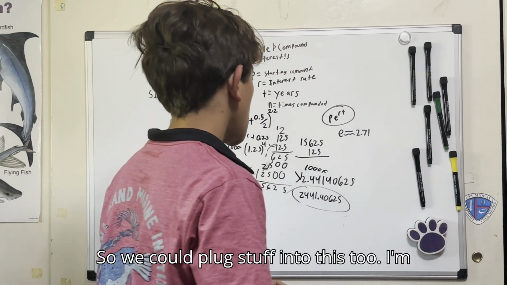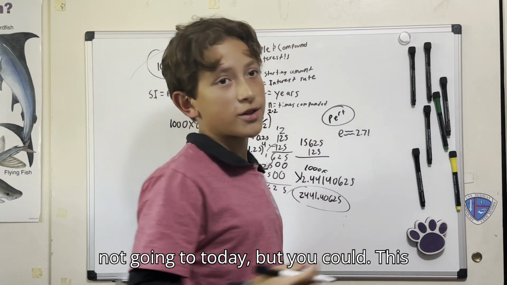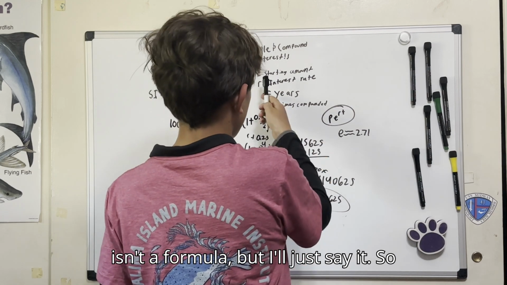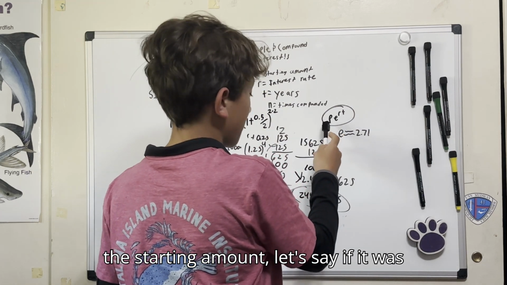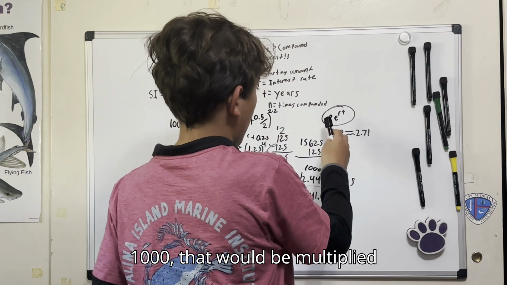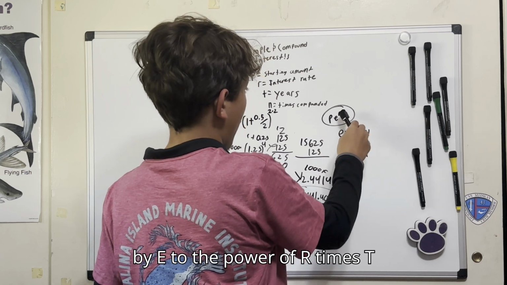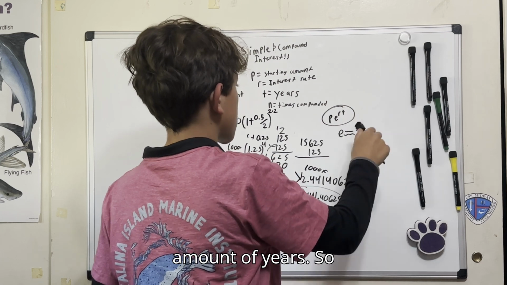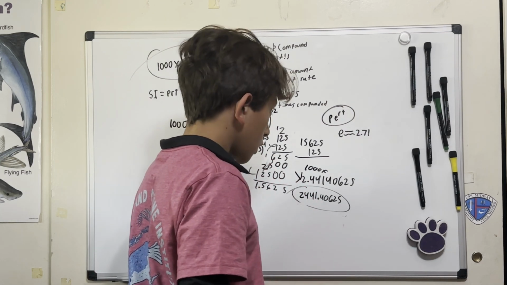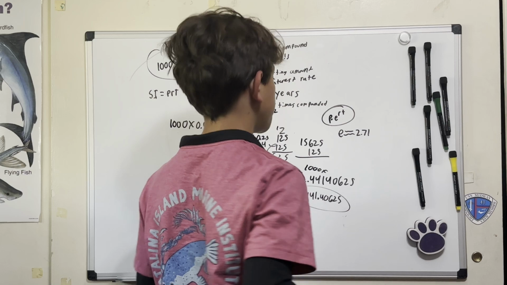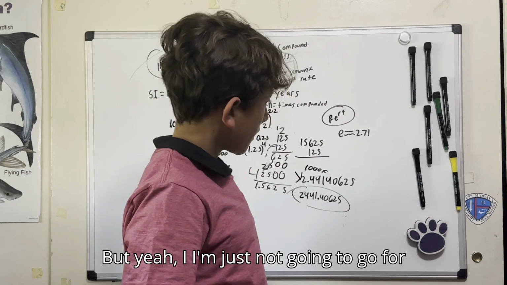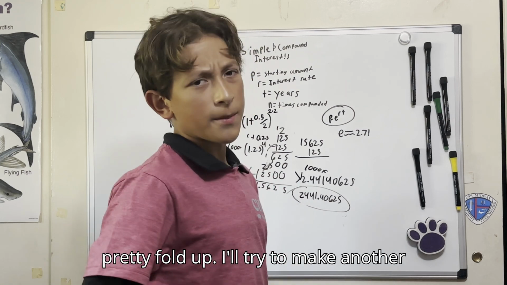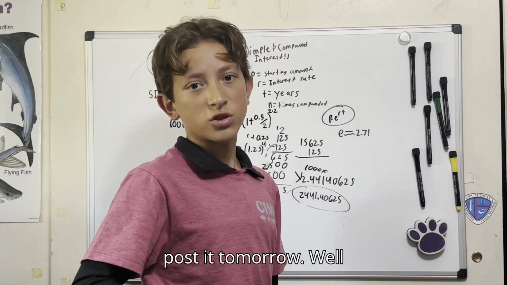So we could plug stuff into this too. I'm not going to today, but you could. This isn't a formula, but I'll just say it. So the starting amount, let's say if it was 1,000, that would be multiplied by e to the power of r times t, where r is the interest rate and t is the amount of years. So really important stuff. But yeah, I'm just not going to go over e today because my whiteboard's already pretty full up. I'll try to make another video later today and try to post it tomorrow.